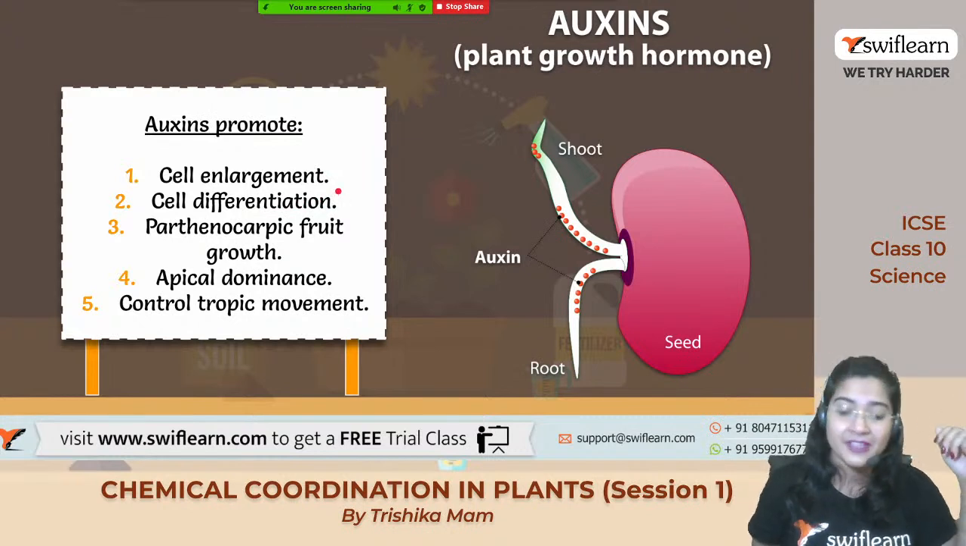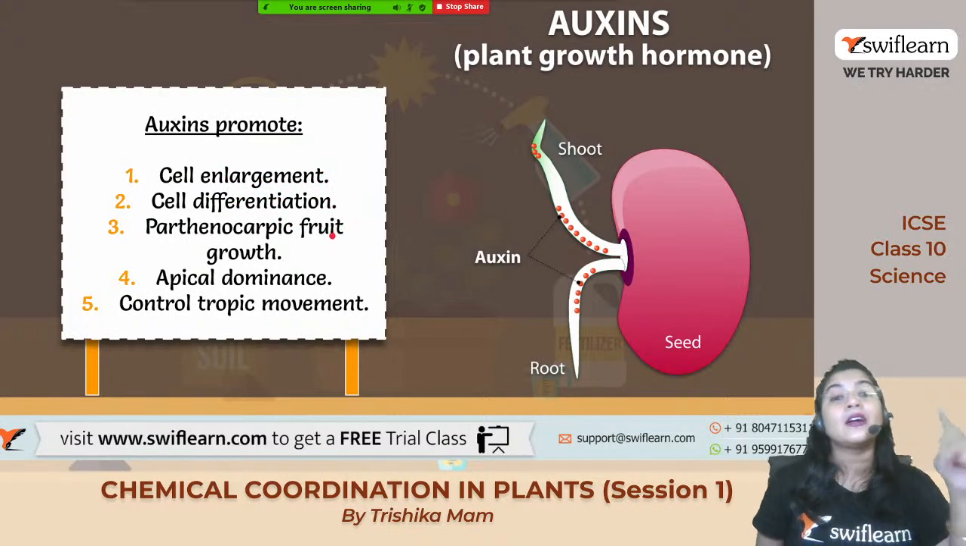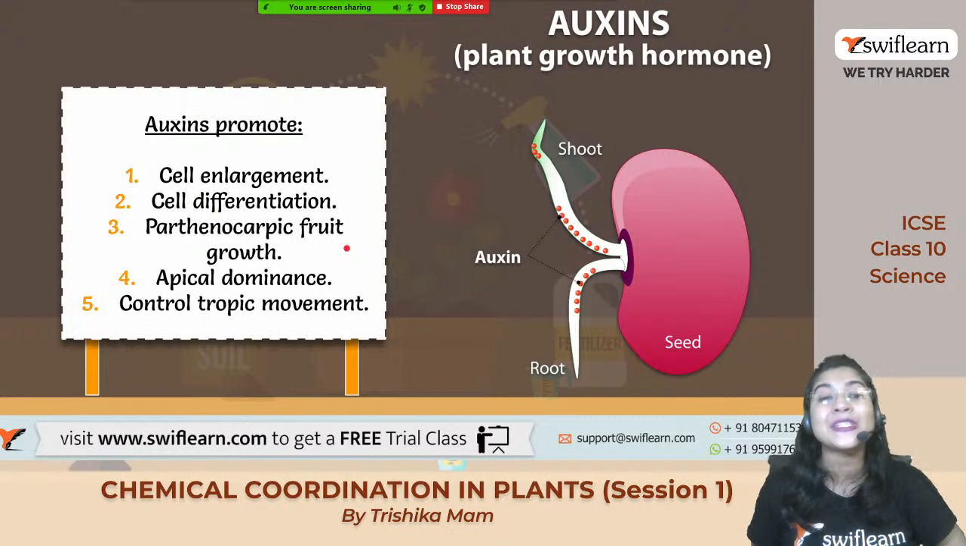Second is the cell differentiation. I have already mentioned what is enlargement and differentiation. Third is the parthenocarpic fruit growth. Parthenocarpic fruit matlab seedless fruit, the fruit which are not having any seeds.